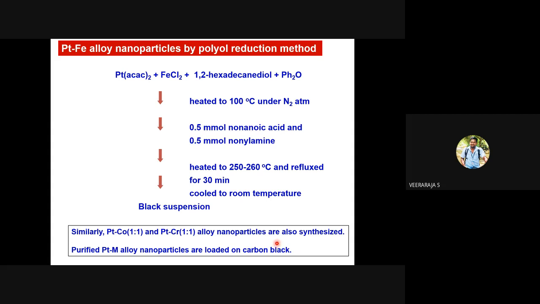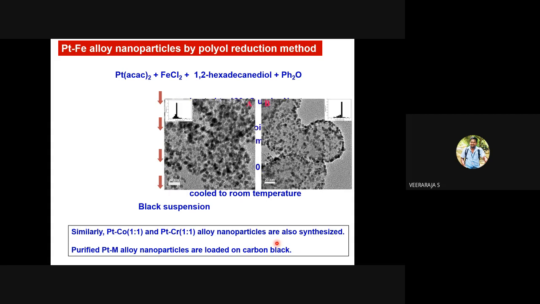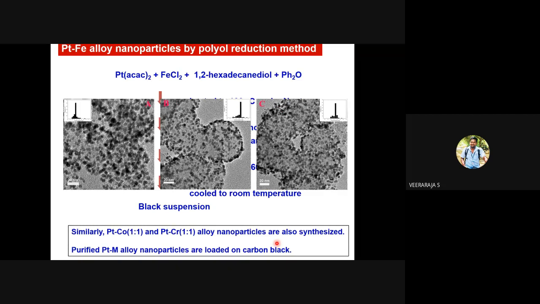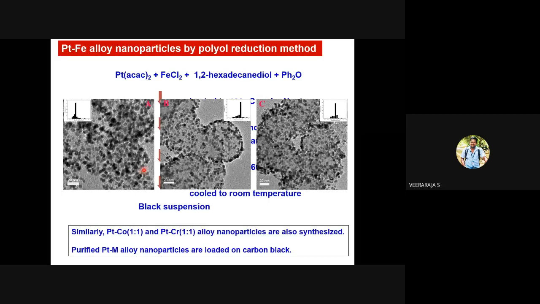And believe it or not, this method is very much used to generate catalysts for fuel cell applications. Our group has done such experiments, such generation of nanoparticles.